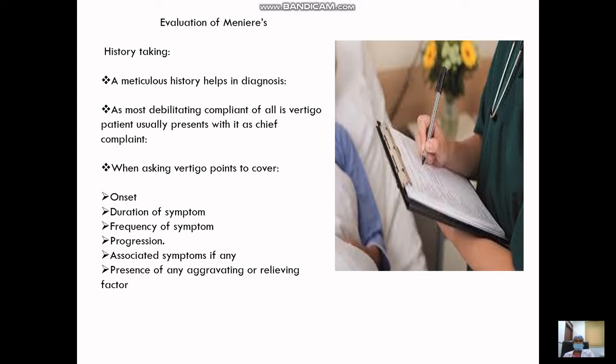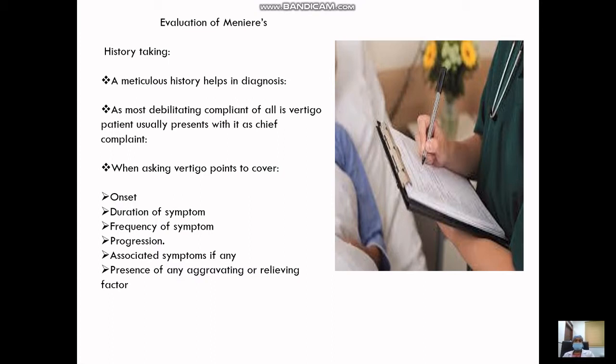What is the onset? How long did the vertigo remain? What is the duration of the giddiness? How frequently do the episodes occur? How does the episode progress? Whether it relieves with time, or it worsens through the day, or it happens and it's gone, and what are the associated symptoms the patient is having, and is there anything which relieves or aggravates the giddiness. So all this will help us in making a diagnosis of Meniere's and also separating it from other differential diagnoses.